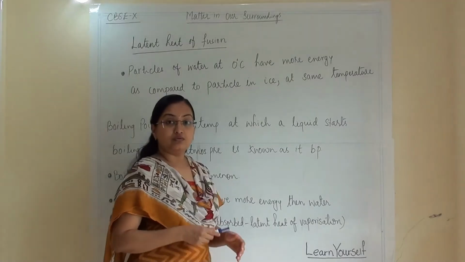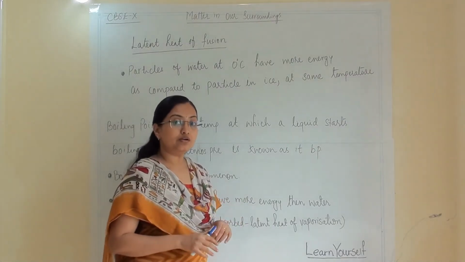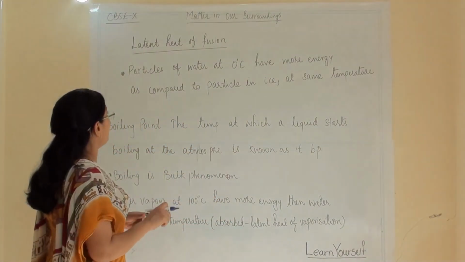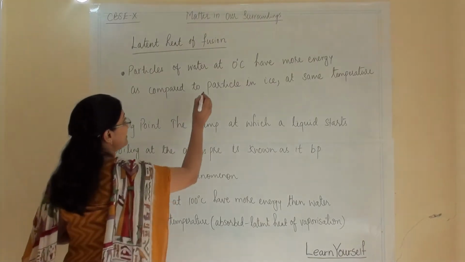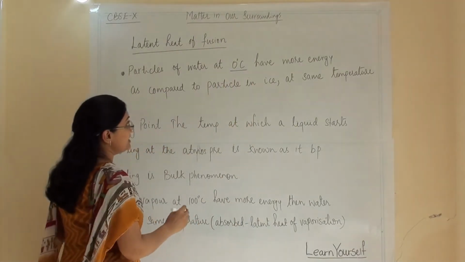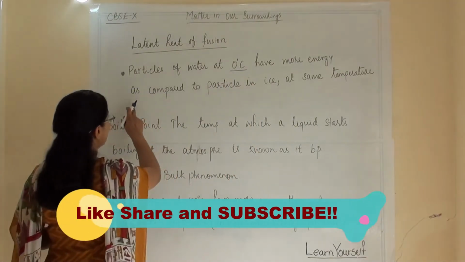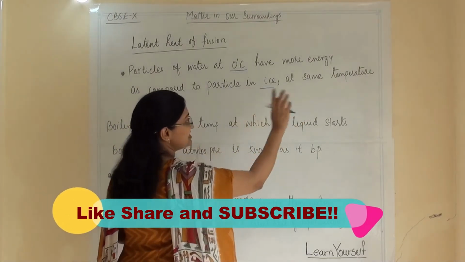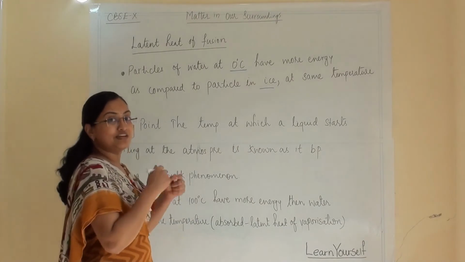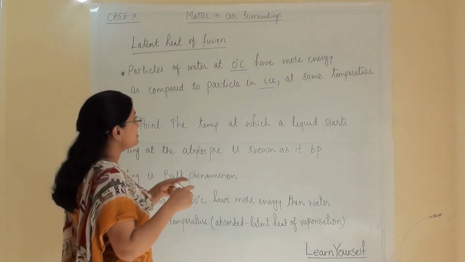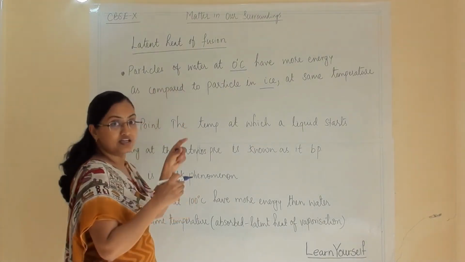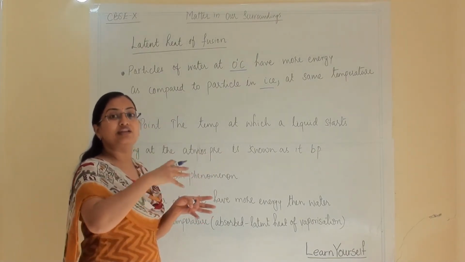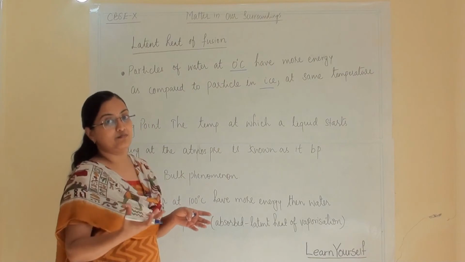Now let us discuss some of the important points in latent heat of fusion. Particles of water at 0 degree centigrade have more energy as compared to particles in ice at the same temperature. Why are we discussing that? Because we are comparing whether solid particles have more energy or liquid particles have more energy.